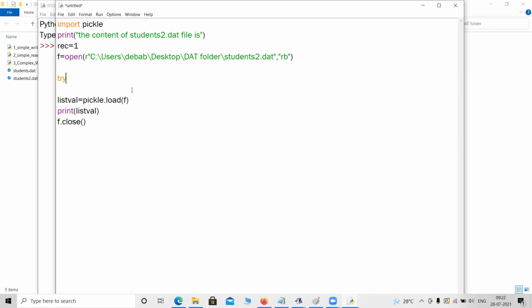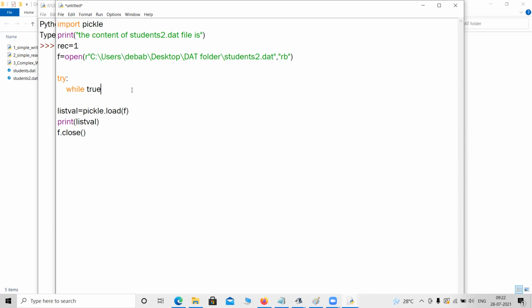I can use try. Try means if there is any error inside the code segment placed inside the try block, it will immediately go to the except block. Suppose let me write some lines, then it will be more clear.